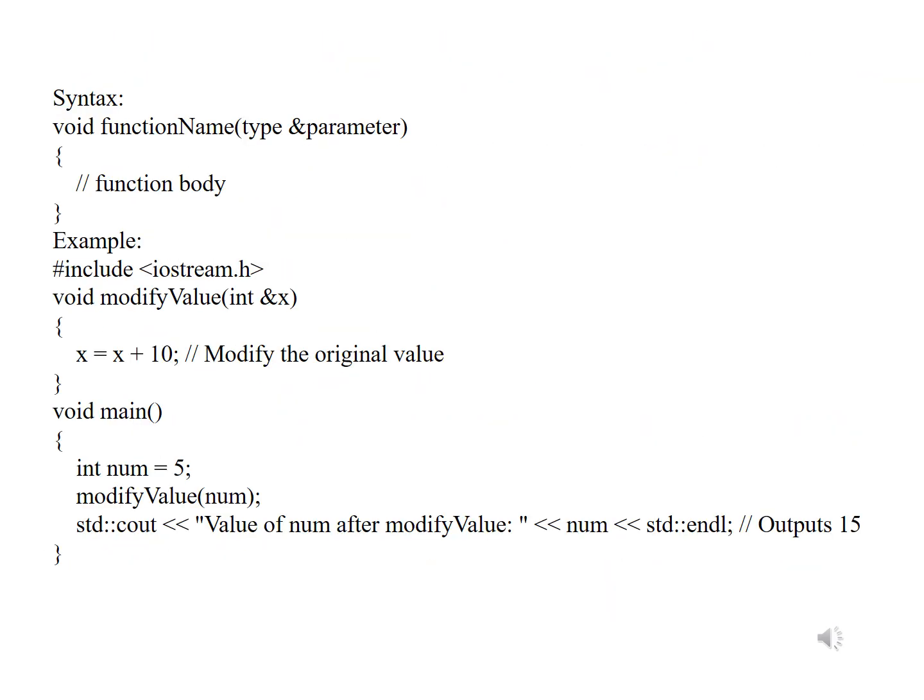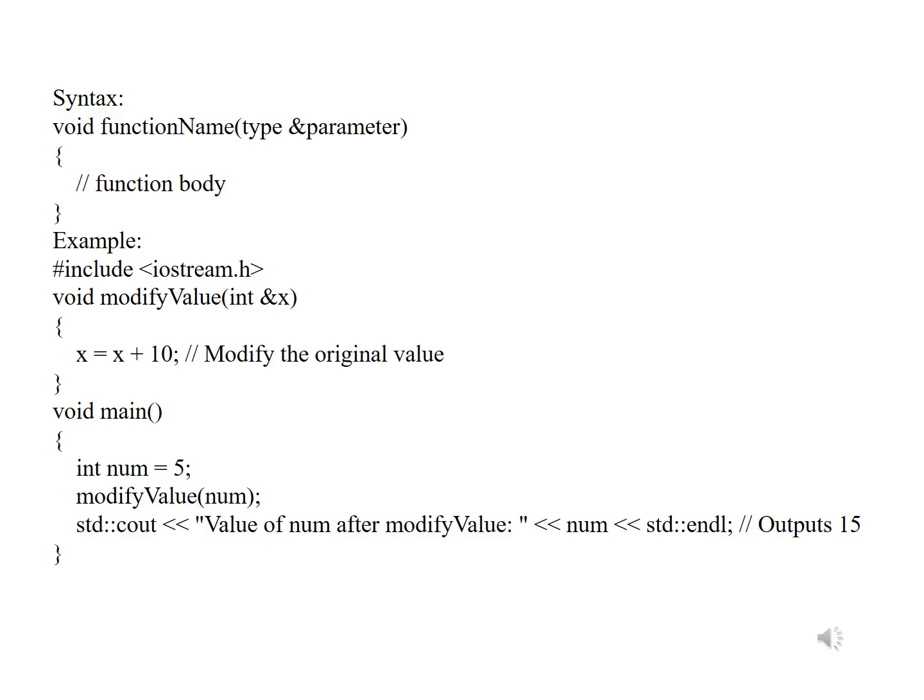General syntax of call by reference is like this: void function name, open bracket, type and ampersand, parameter. You have to use this ampersand to reference, open bracket, write the function body and close it.